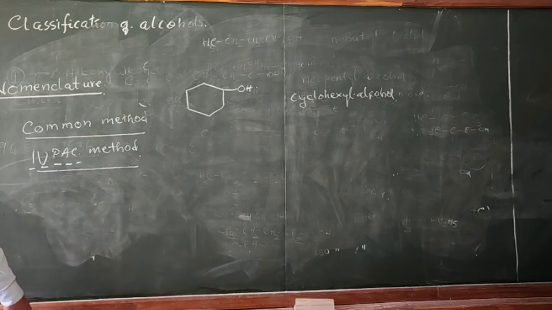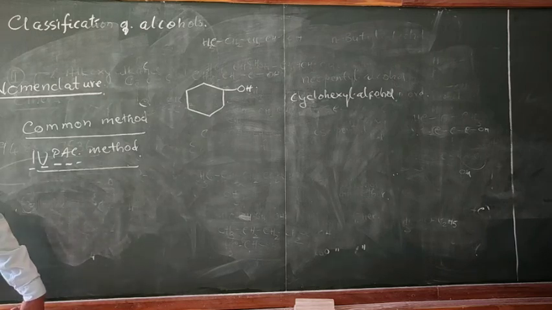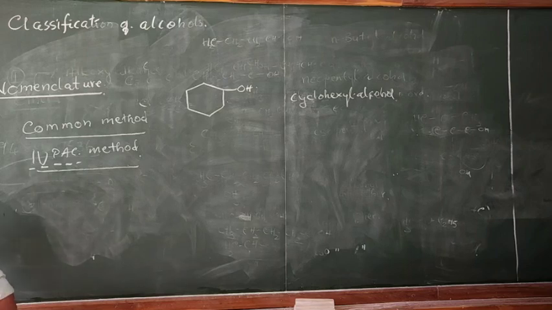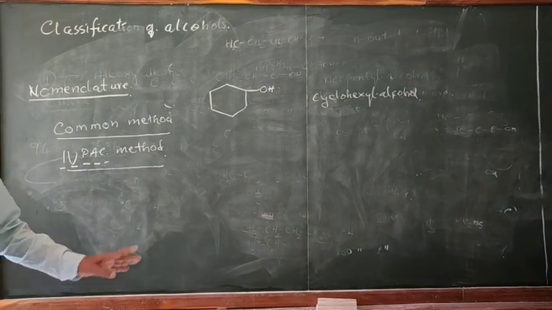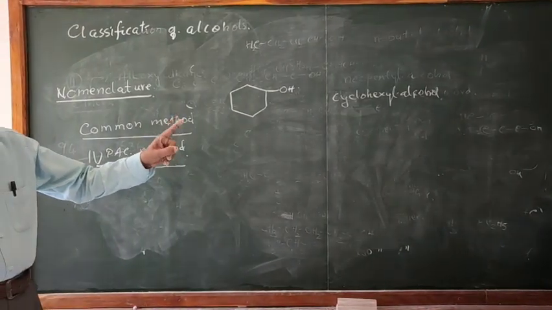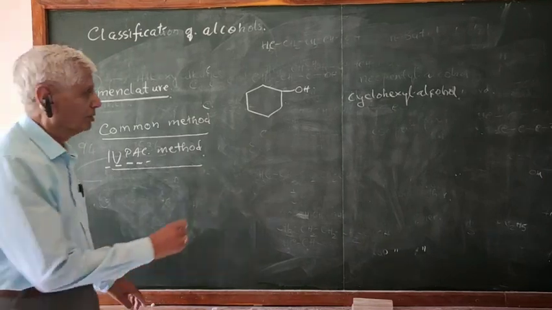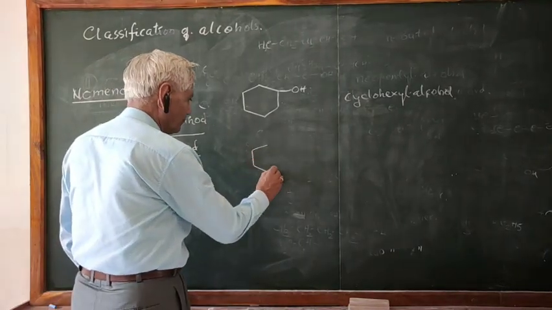IUPAC system. I'm talking only about the common one. Yes, in IUPAC system, you can call it cyclohexanol. We have not started the IUPAC system yet. Just I am giving you the nomenclature by the common method. Okay? So this is cyclohexyl alcohol. What is this?